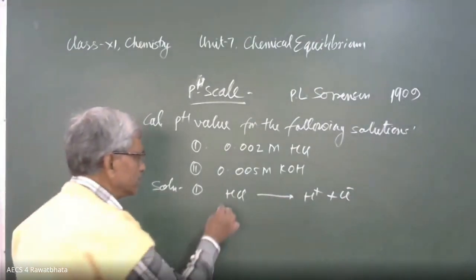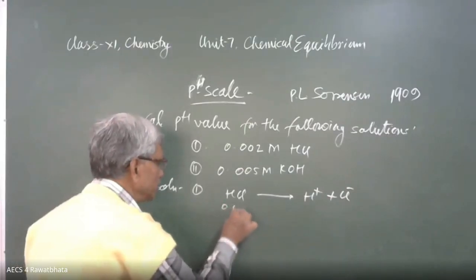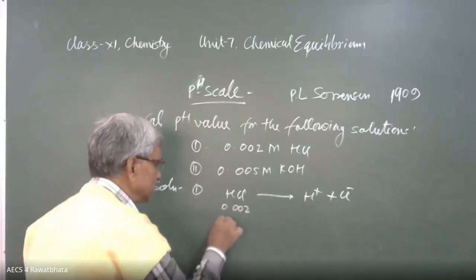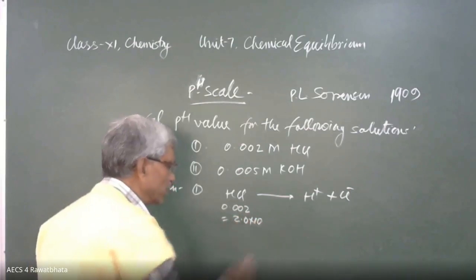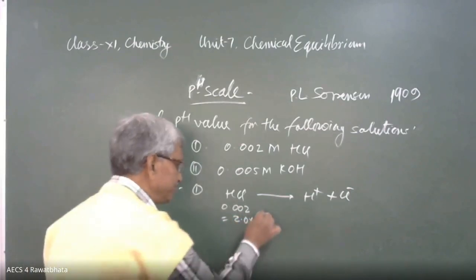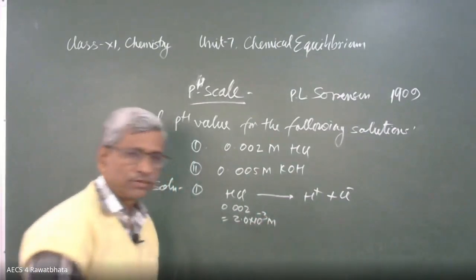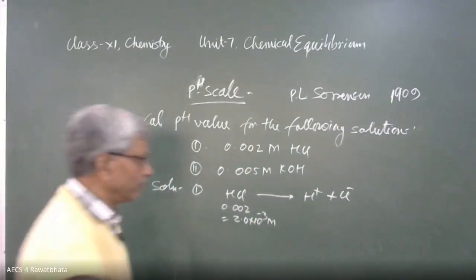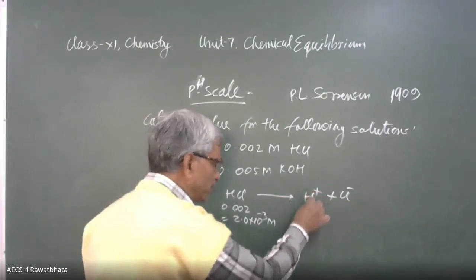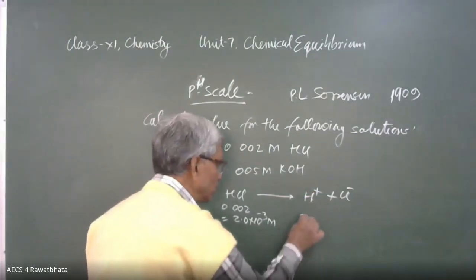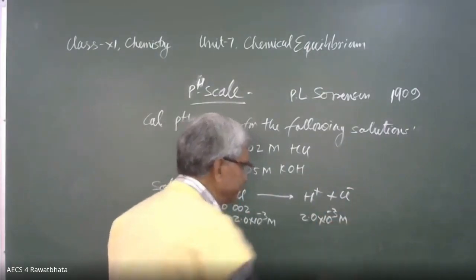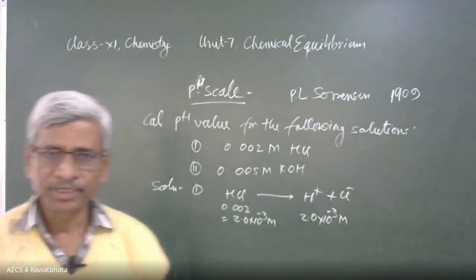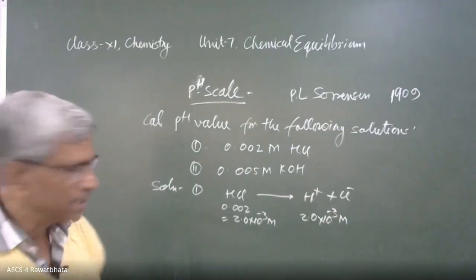Therefore, its concentration here is 0.002, that is 2.0 into 10 raised to power minus 3 M. This is the concentration of HCl. Then what should be the concentration of H positive? It will be the same, 2.0 into 10 raised to power minus 3 M. Okay, beta?